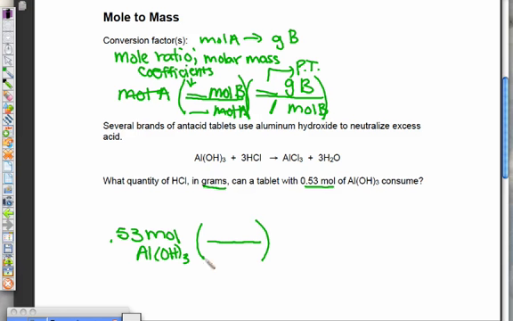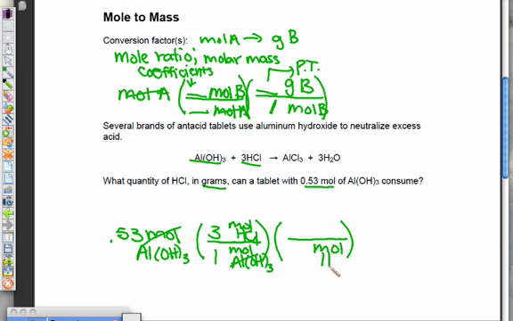And remember, our units have to cancel, so we're going to put moles of aluminum hydroxide on the bottom. And we can go from mole to mole to the HCl. So we're going to have moles of HCl on the top. And if we look at our coefficients, we have 3 HCl to 1 aluminum hydroxide, so we have 3 to 1. These units cancel out. And again, we're going to be able to convert moles of hydrochloric acid into grams of hydrochloric acid. And remember, when we do that, we can have 1 mole.